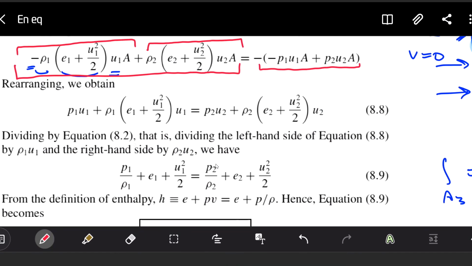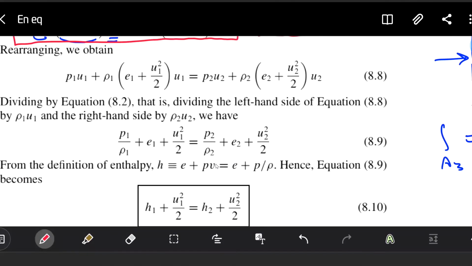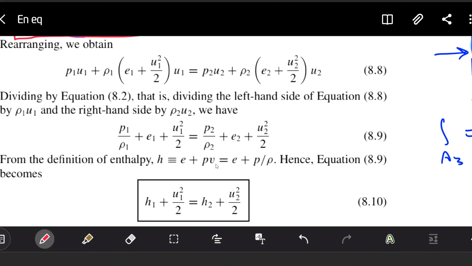This form is important because we see that we meet the definition of the enthalpy. In our case, enthalpy is internal energy plus the pressure-specific volume product, or internal energy plus pressure divided by density, which is absolutely the same. So instead of writing this e plus p divided by rho, we just write enthalpy, enthalpy 1 and enthalpy 2.